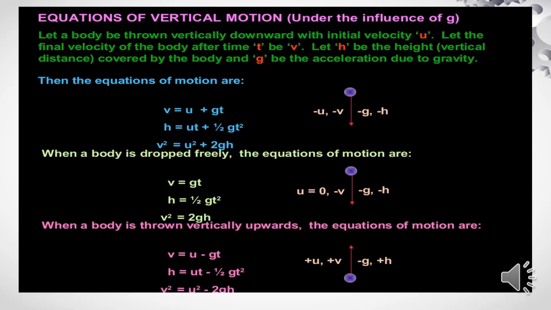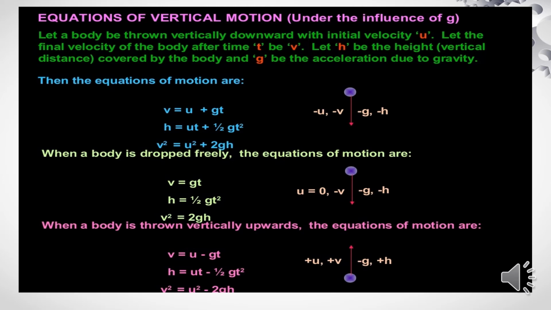Now we will discuss equations of vertical motion under the influence of g. Consider a body thrown vertically downward with a velocity u. Let the final velocity of the body after time t be v. Let h be the height, that is the vertical distance covered by the body, and g be the acceleration due to gravity.